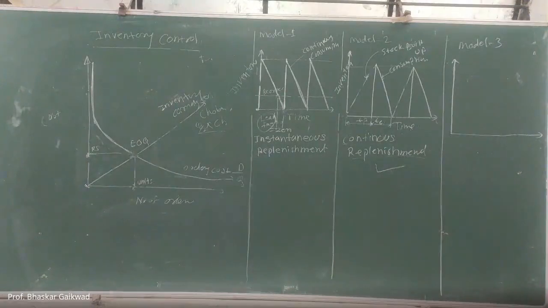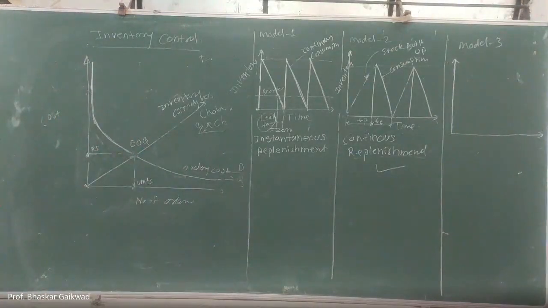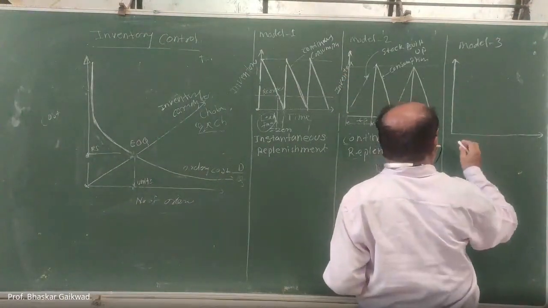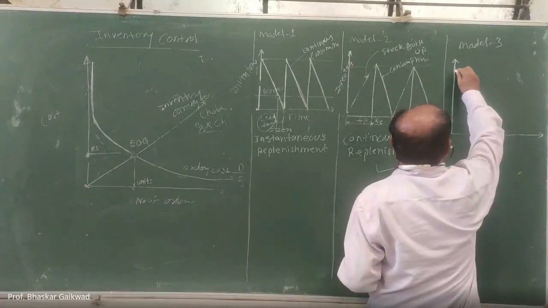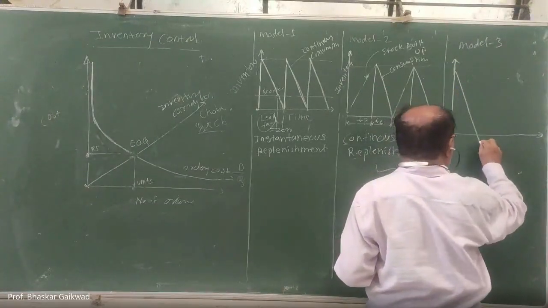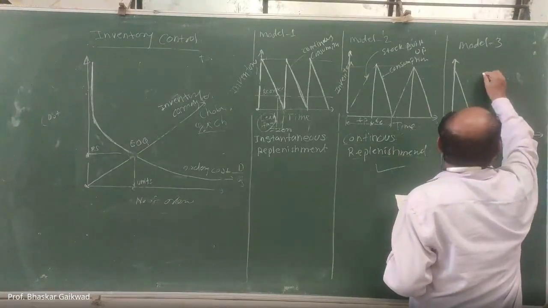Now we'll go to model number three. As usual, inventory and time are the axes. It is similar to our first model. Initially inventory is high, and after this it goes down like this.